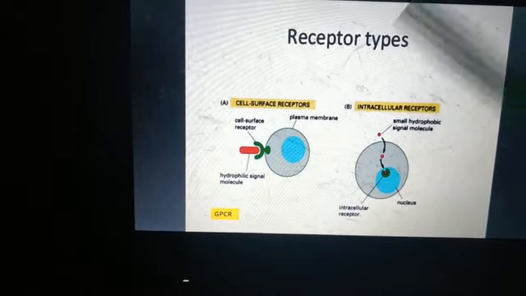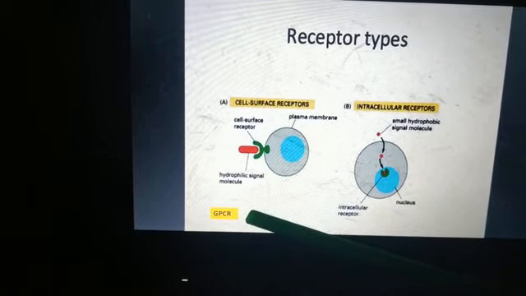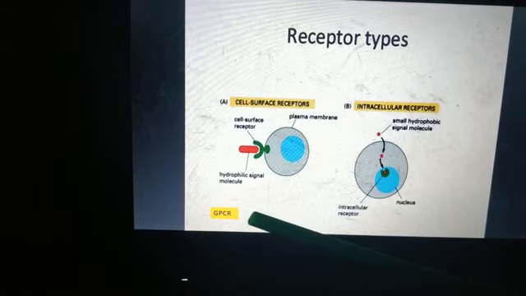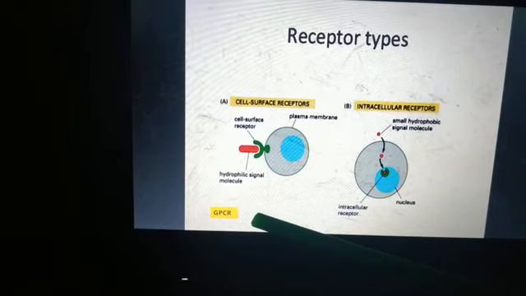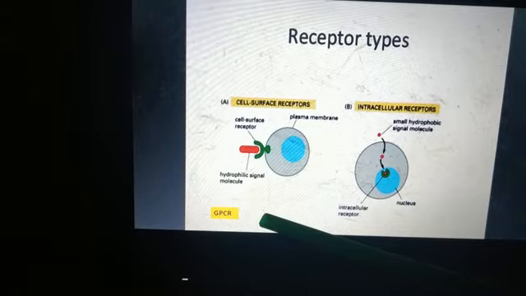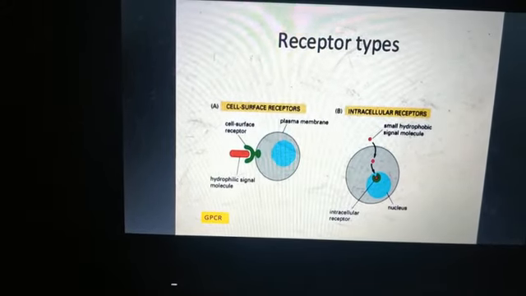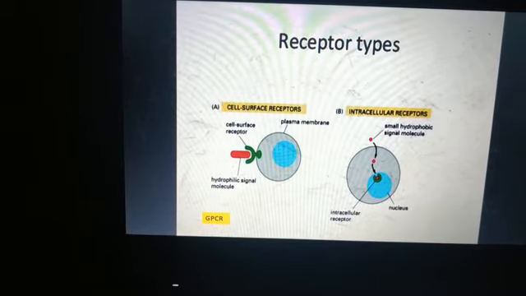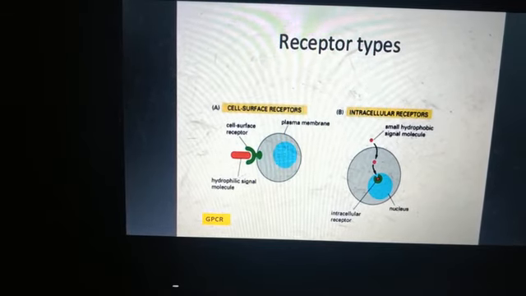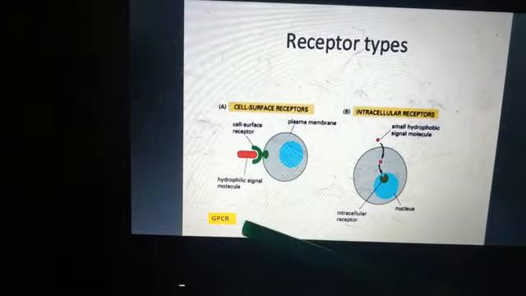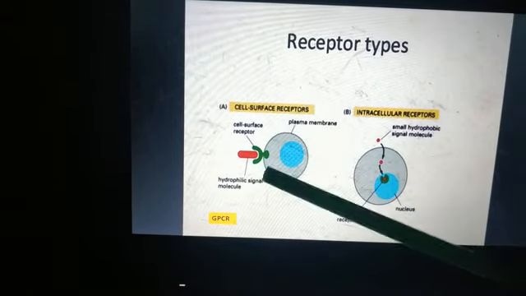Accordingly, we have a type of receptor called GPCR, that is G protein coupled receptor. This GPCR is a large family of cell surface receptors.